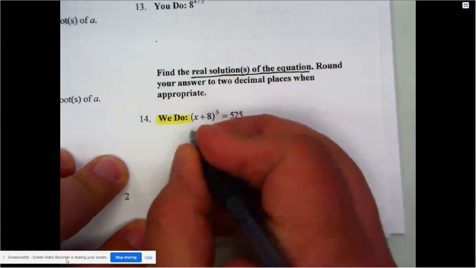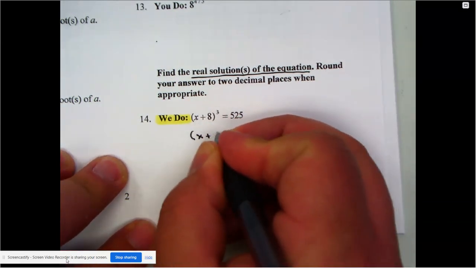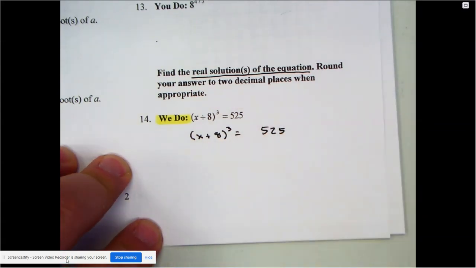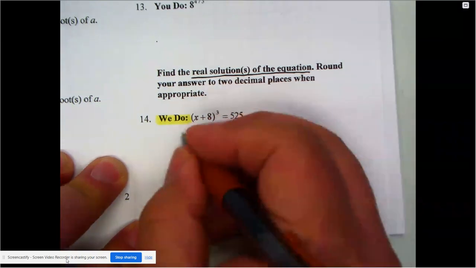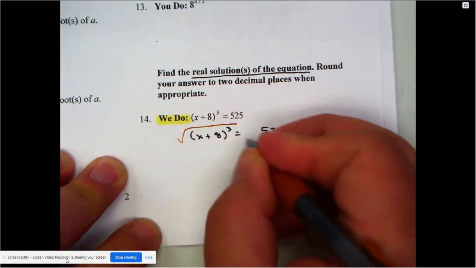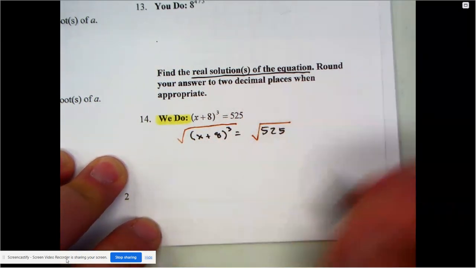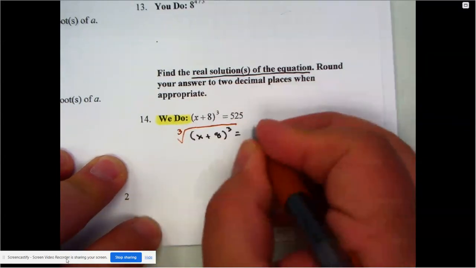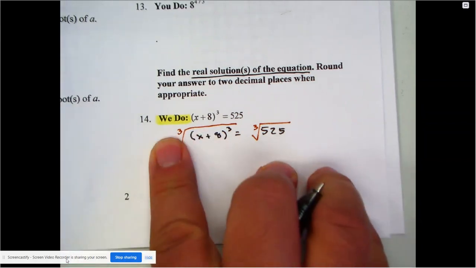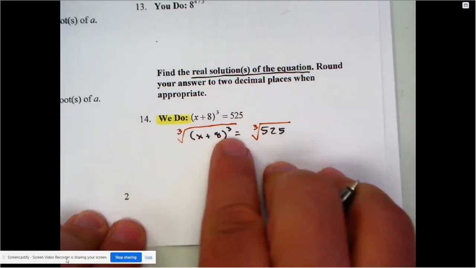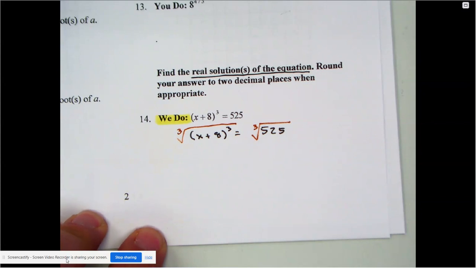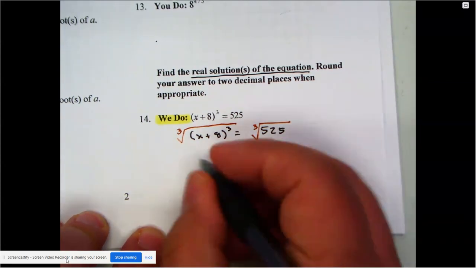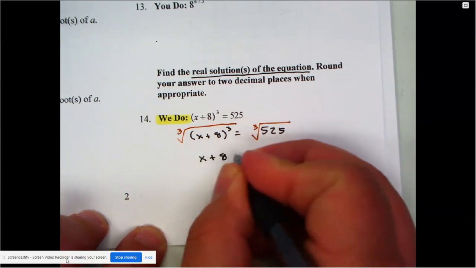Well then, I don't have a lot of space here. I'm just going to rewrite it really quick. Give it a little space there. Then the only thing in math that gets rid of a power of 3 is, yes, I'm going to need a radical, right? A root of some sort, but it can't just be any root. It can't be a square root. It needs to be a cube root. Remember, your index and your power have to match up. This is the only time that we actually divide powers. 3 divided by 3 ends up being just x plus 8.